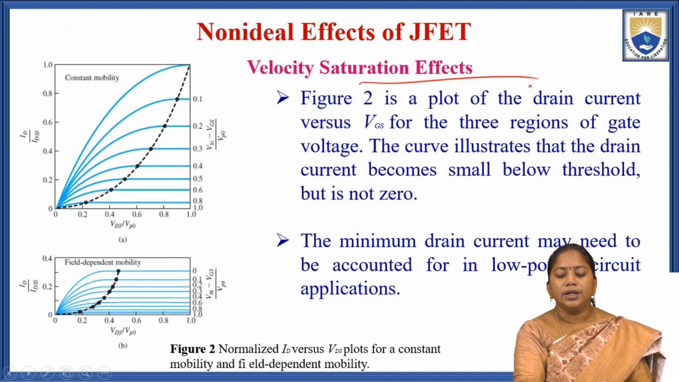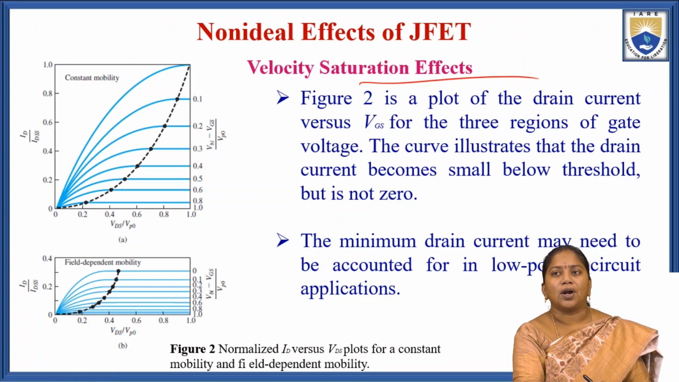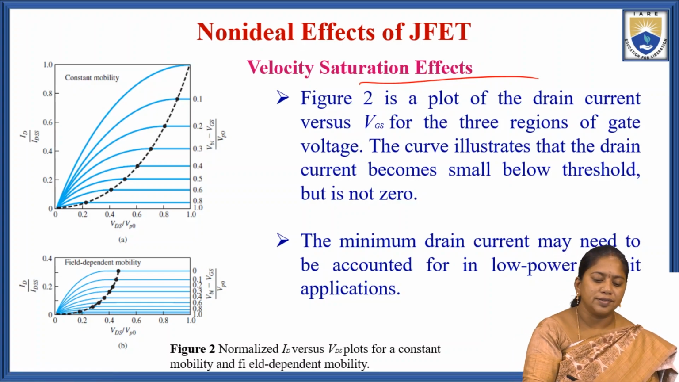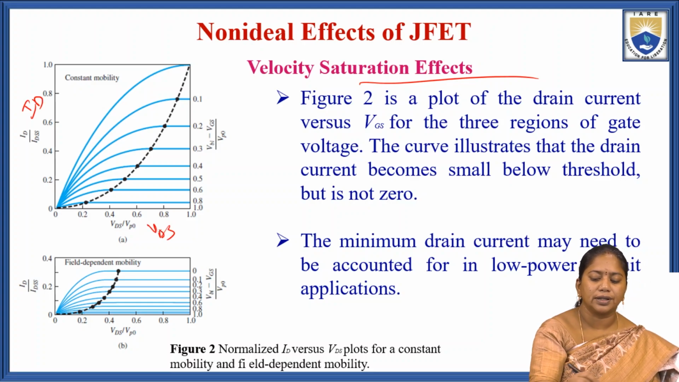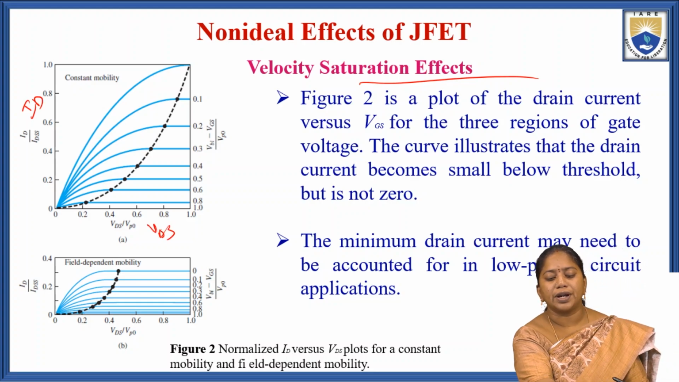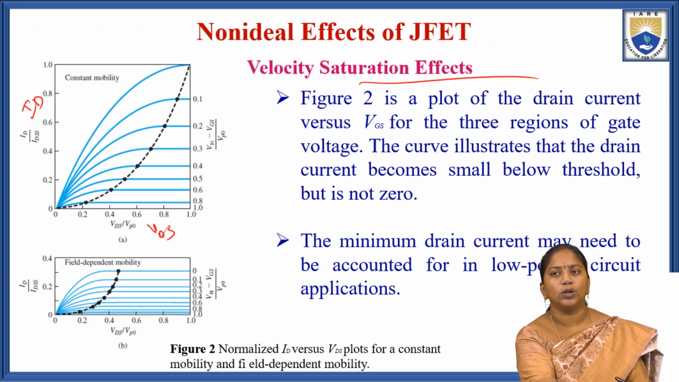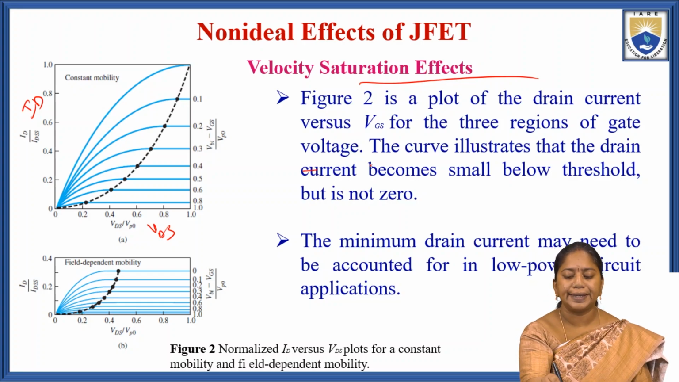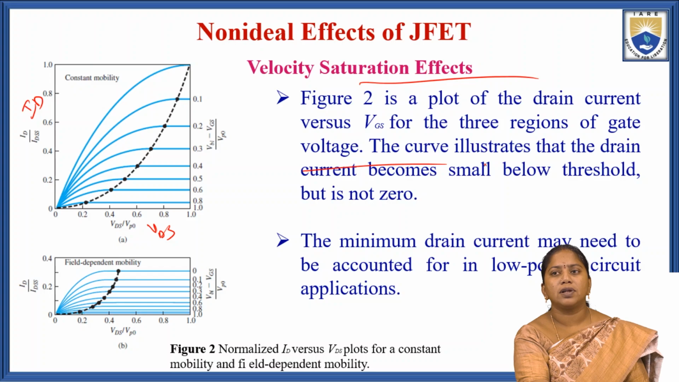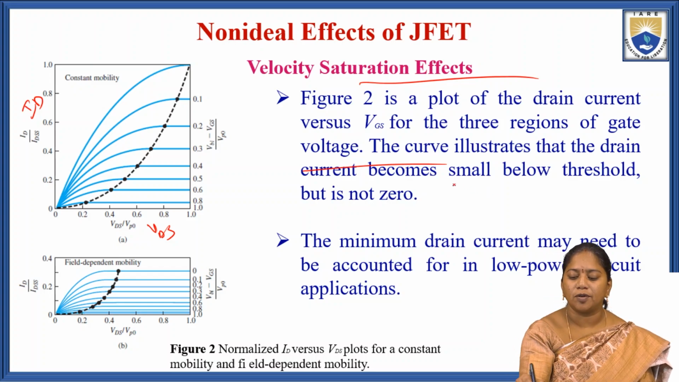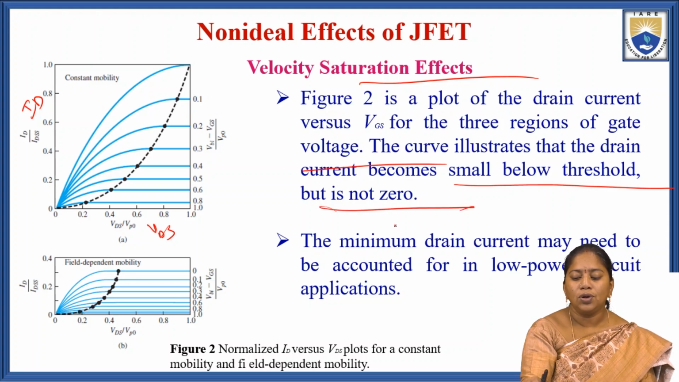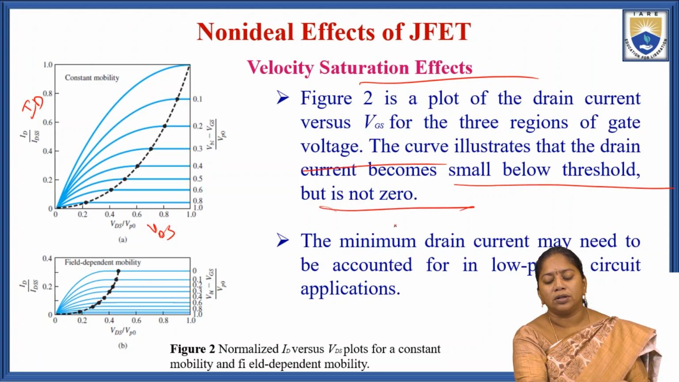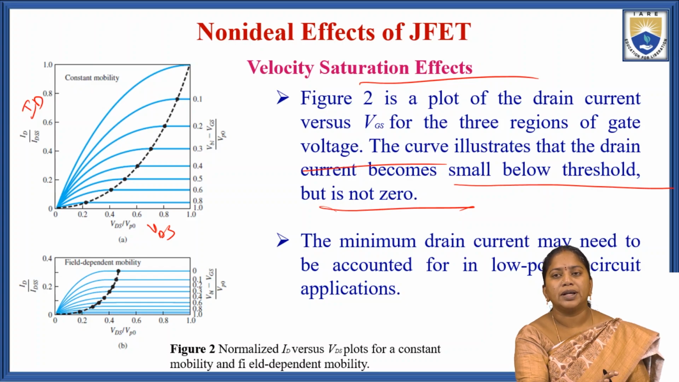Figure 2 shows the plot of the drain current versus VDS, with drain current on the y-axis and VDS on the x-axis, for different values of the gate to source voltage, for 3 regions of the gate voltage. The curve illustrates that the drain current decreases below the threshold voltage, but it does not become 0.